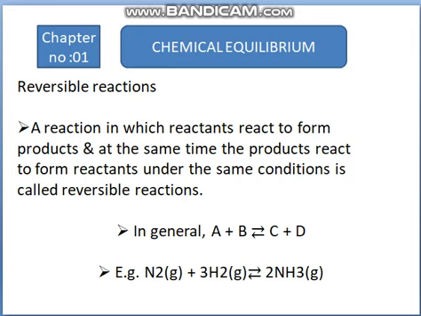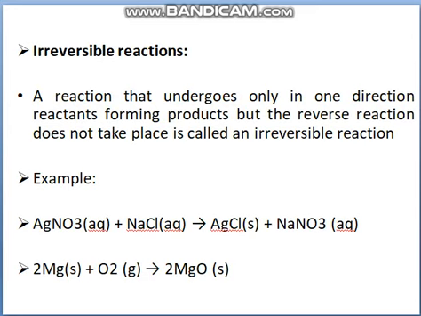Another type of reaction is the irreversible reaction. An irreversible reaction is said to be a unidirectional or one directional reaction. A reaction that only undergoes in one direction, such as reactants forming products, but the reverse reaction does not take place, is called an irreversible reaction. It only goes towards the forward reaction.